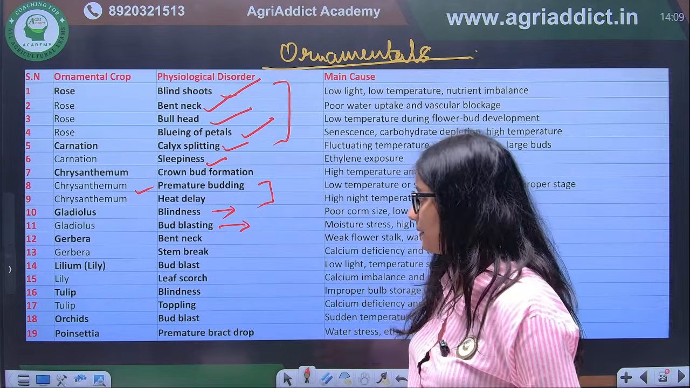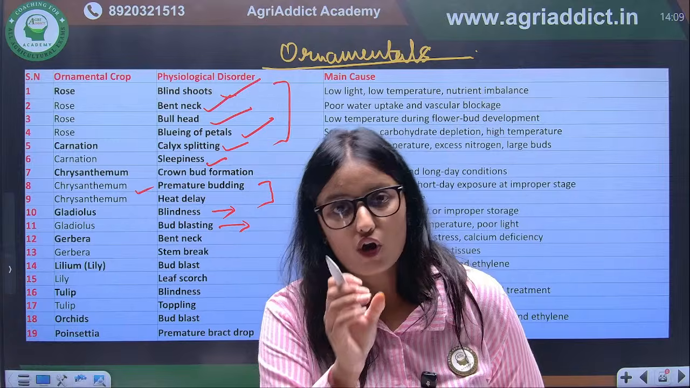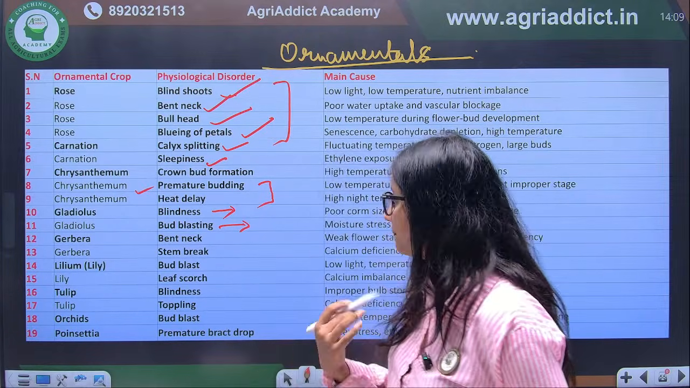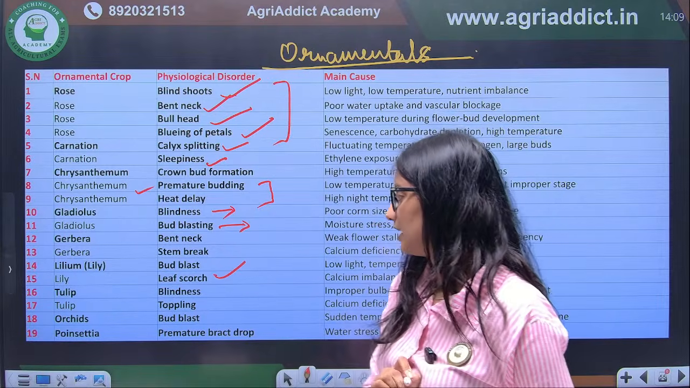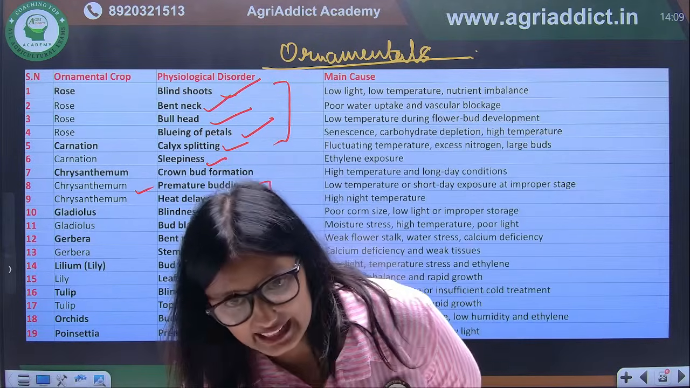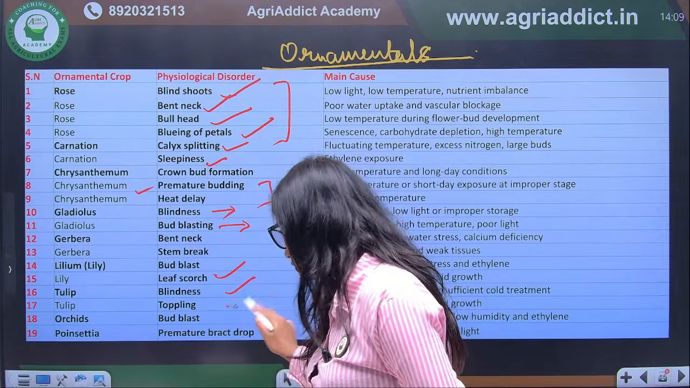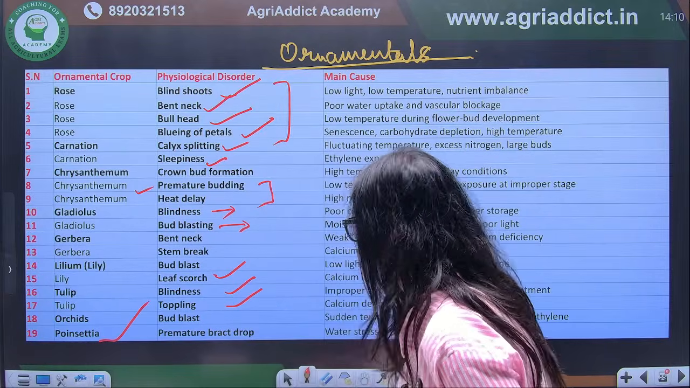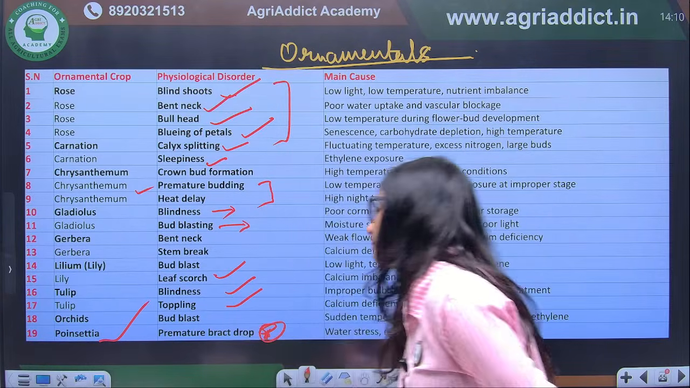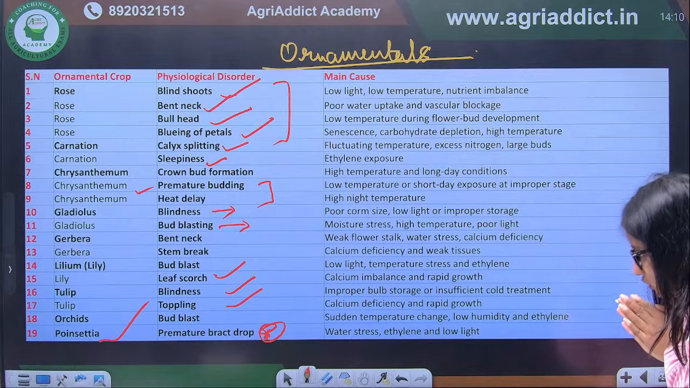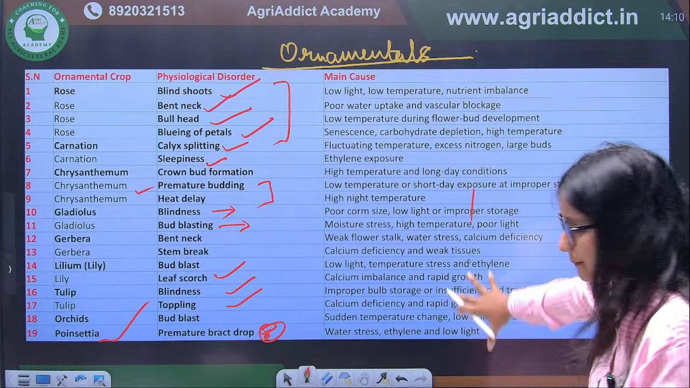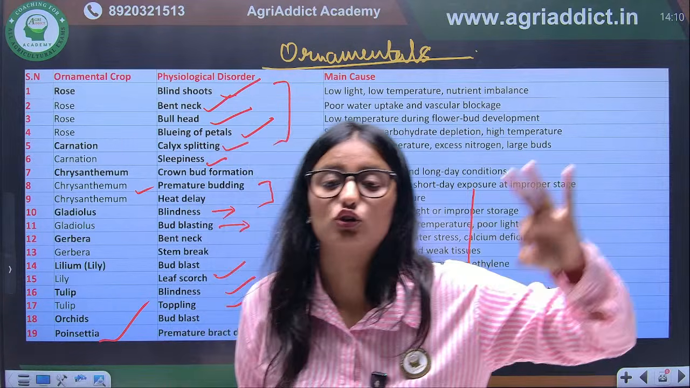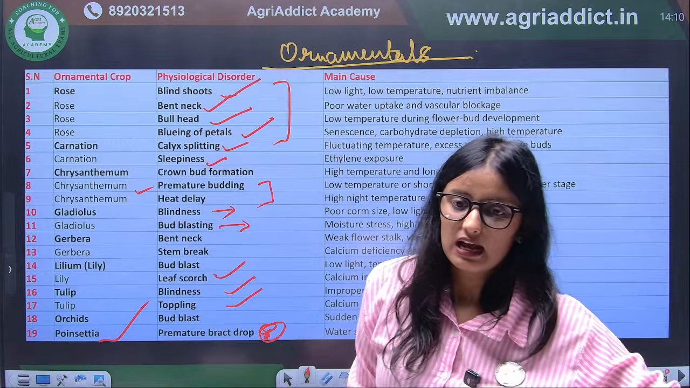When we talk about gerbera, bent neck is common in both rose and gerbera. Okay. When we talk about lily, bud blast and leaf scorch will be there. Tulip toppling and blindness will be there in case of tulip. Orchids, again bud blast is in the orchids, and poinsettia, that is a premature bract drop. So these are the different physiological disorders. Okay, you can also go through the main cause, but in your exam they are only asking the physiological disorder and the crop associated with that disorder. Is it okay?